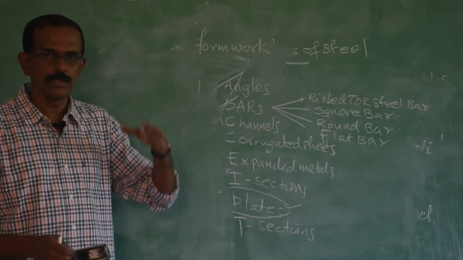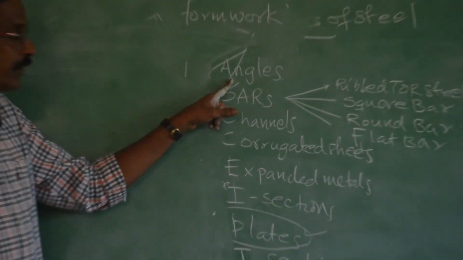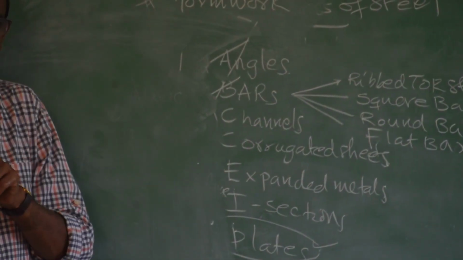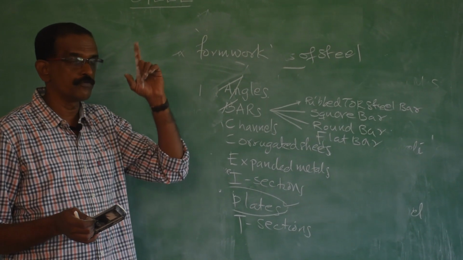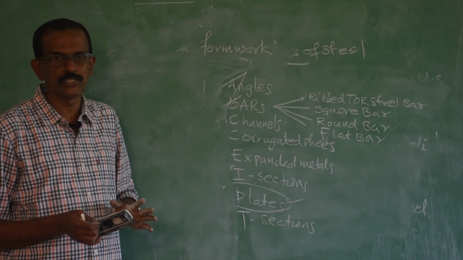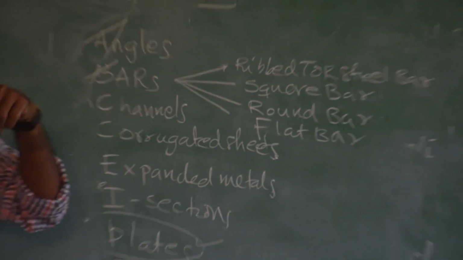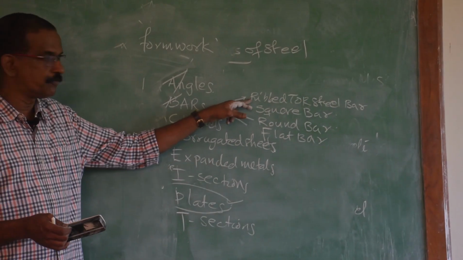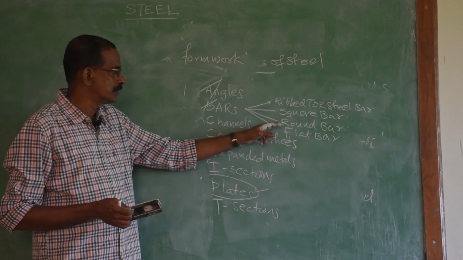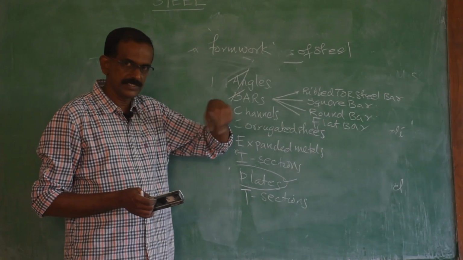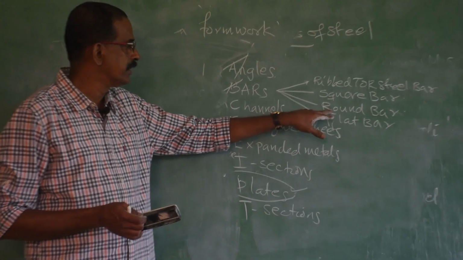Like that, if you remember, you can very easily recollect the different market forms of steel. A for angles: if the legs are of equal length, it is called equal angle. If the legs are of different length, it is called unequal angle, used for fabrication of trusses, steel doors, etc. Bars: ribbed or steel bar, different sizes are available, used as reinforcement. Square bar: if the sides are of equal length, it is called square bar, used for grill work. Round bar: different diameters are available, used as reinforcement and for grill work.